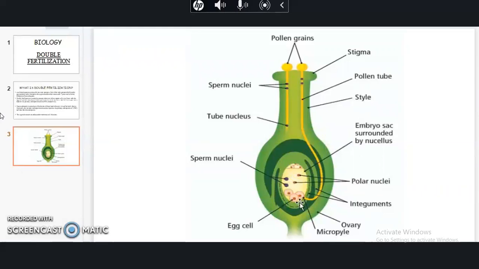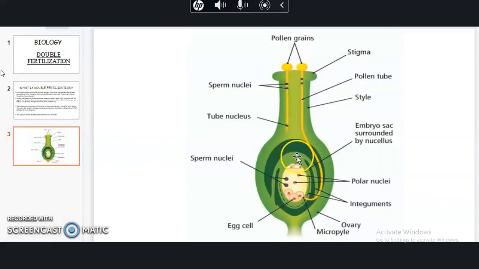Out of these eight haploid nuclei, three reach the region opposite the micropyle. The micropyle is an opening through which the pollen tube enters the embryo sac. At the end opposite the micropyle, these three are known as antipodal cells. At the micropyle region, there are three cells, two of which are known as synergids, and one is the egg cell, with which one of the sperm cells fuses.